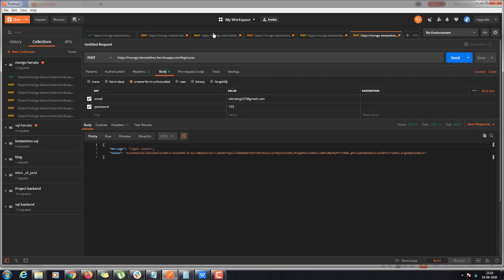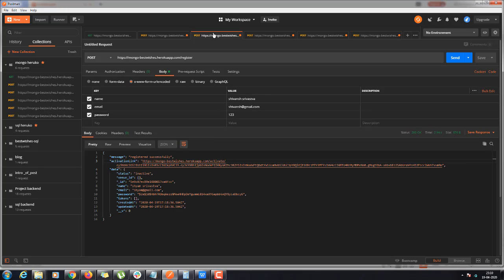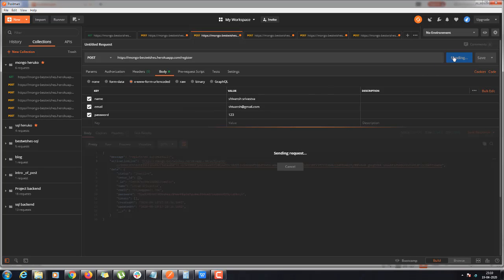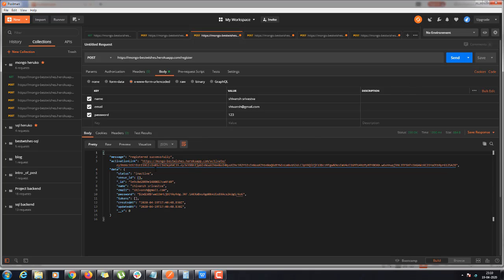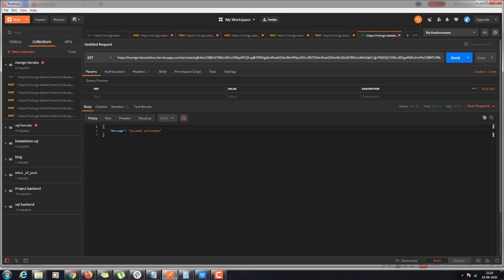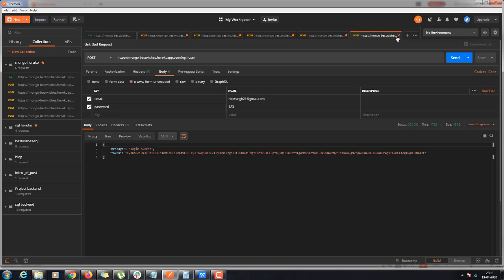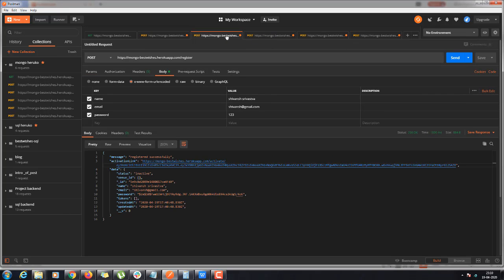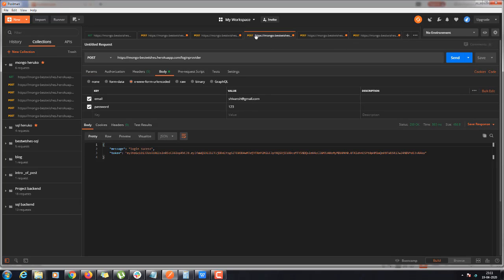I will register a provider as well. You can see a provider, Shivan Srivastava, with his email ID, and I will run this again, and it's successfully registered to our website. Then I will activate his account as well, and the message shows the account is activated. Now I will make that provider log in as well.